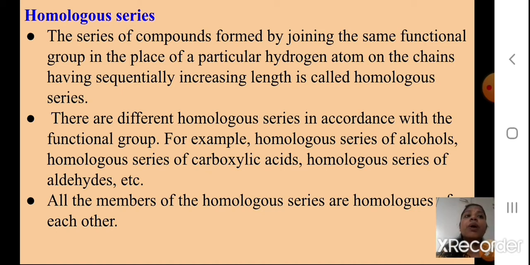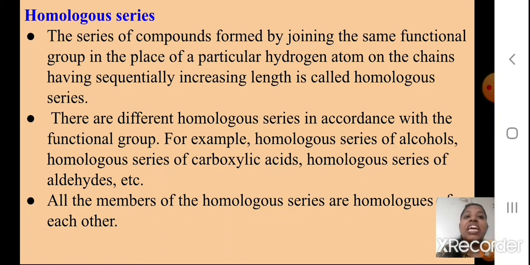The series of compounds formed by joining the same functional group in place of a particular hydrogen atom on chains having sequentially increasing length is called the homologous series. So the series of different bigger compounds formed with the same functional group in place of a hydrogen atom, with an increase in length as I go on increasing the carbon atoms, we call the homologous series.